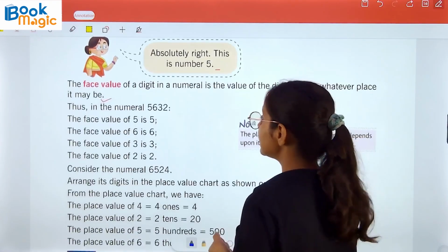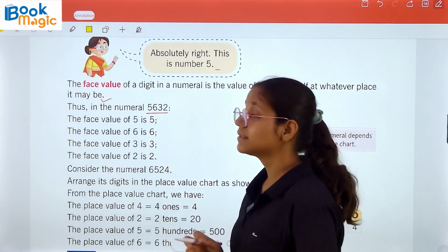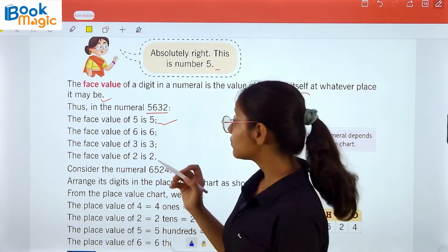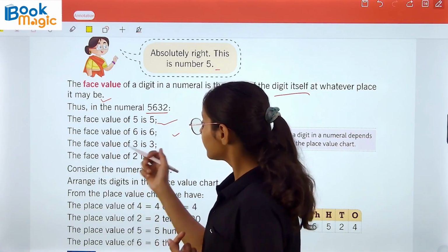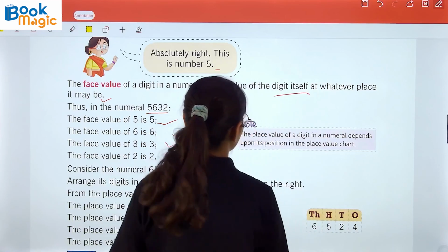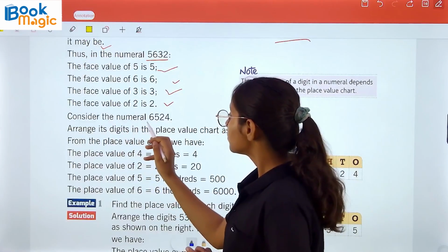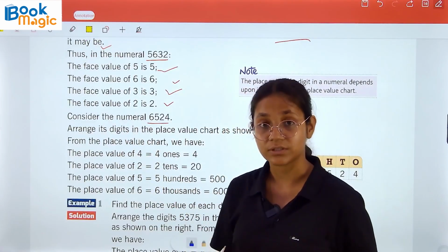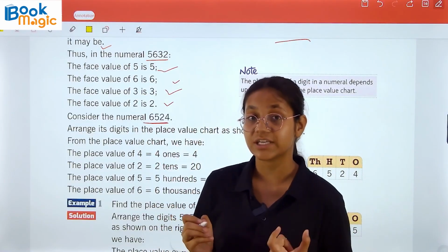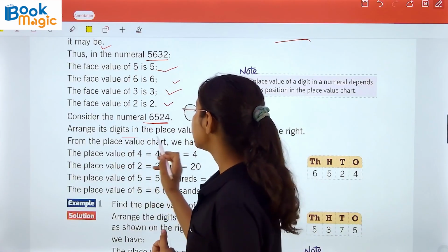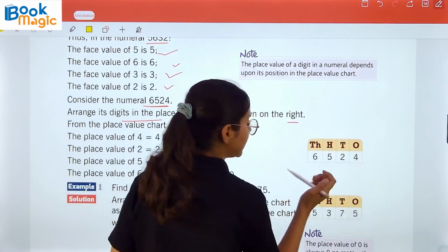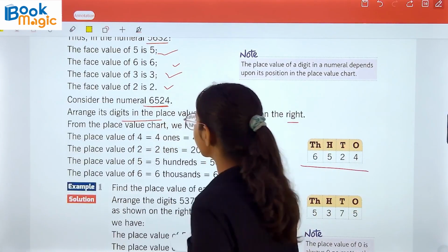Now, thus in the numeral 5632, the face value of 5 is 5, the face value of 6 is 6, the face value of 3 is 3, the face value of 2 is 2. Now, consider the numeral 6524. Here we are finding out about the number 6524. Arrange the digits in the place value chart as shown in the right. So here we have written it on the place value chart.